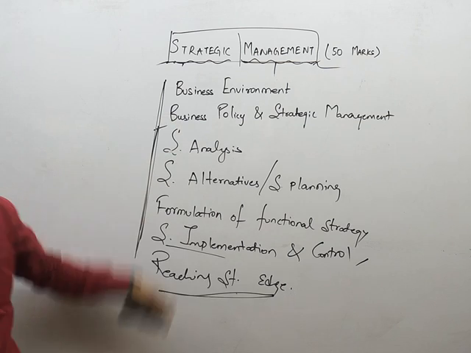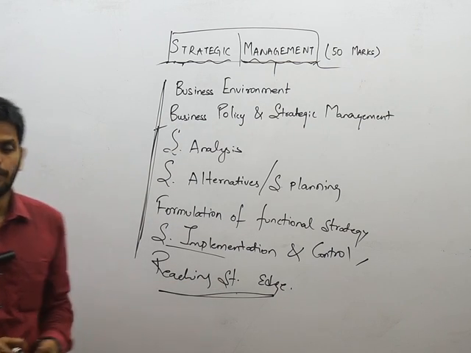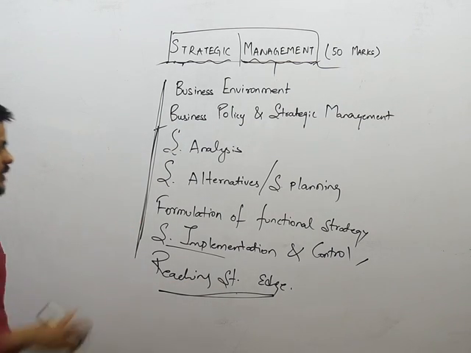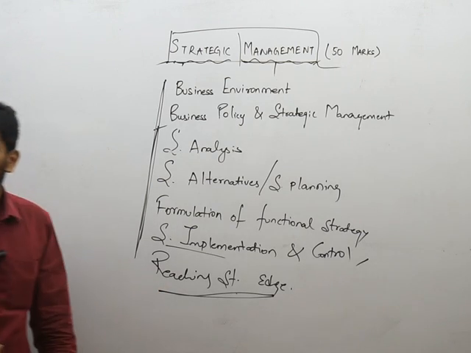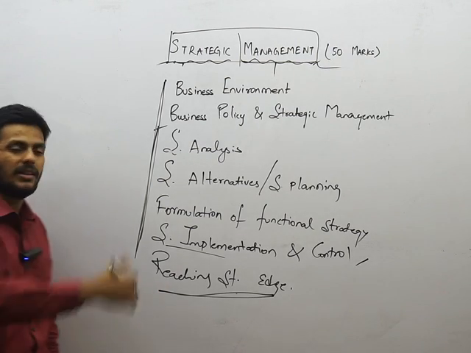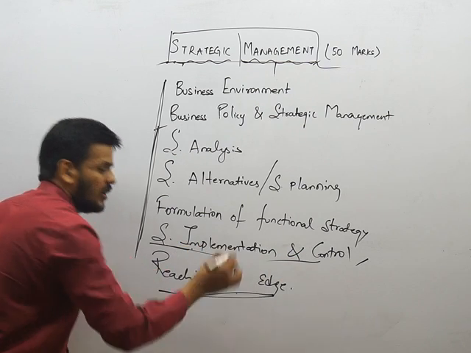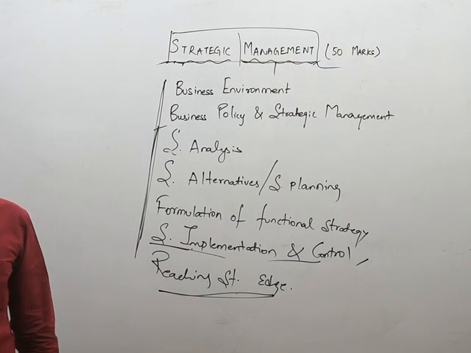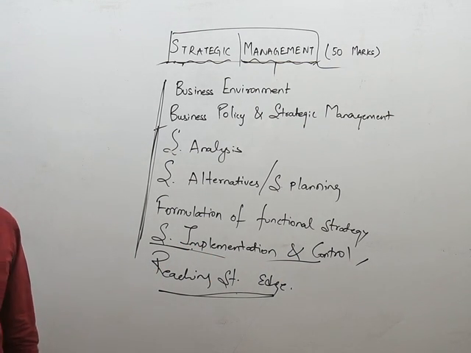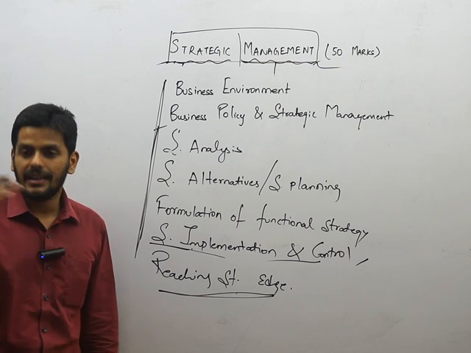Actually, it's basically a story, right? This entire thing is a story. It goes on in a flow of activities, and as you understand step by step, you will be able to come till implementation and control, and that is when you will finish the whole process. And then go to the next level of reaching strategic edge.